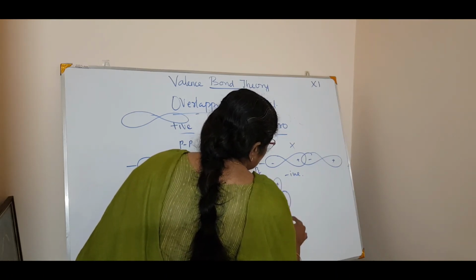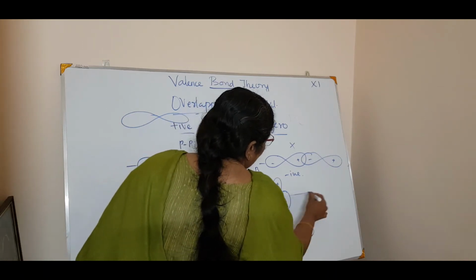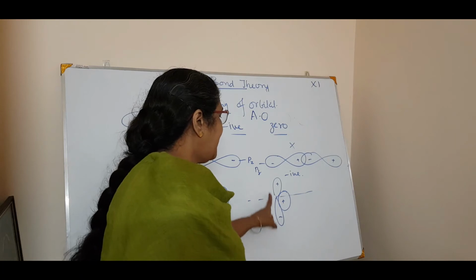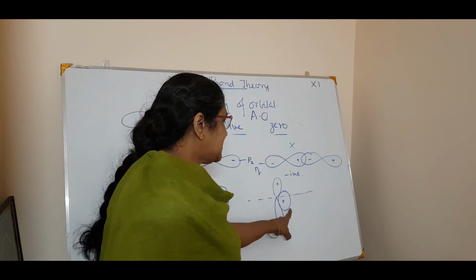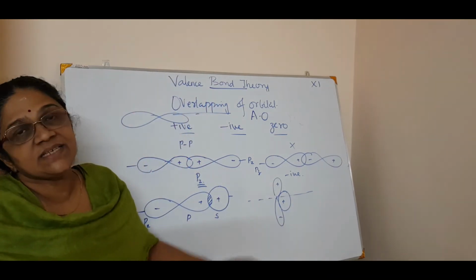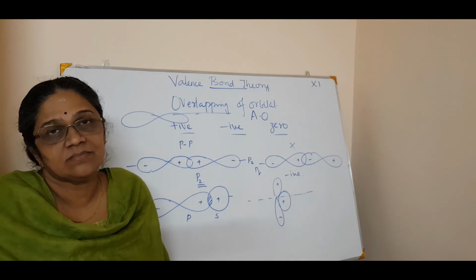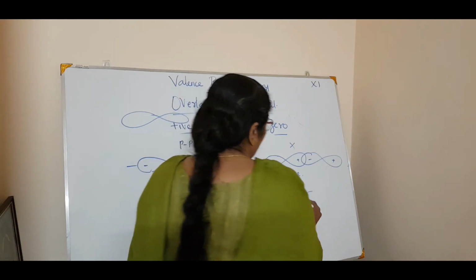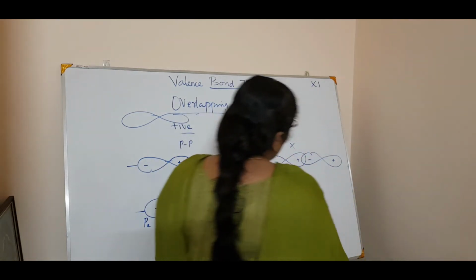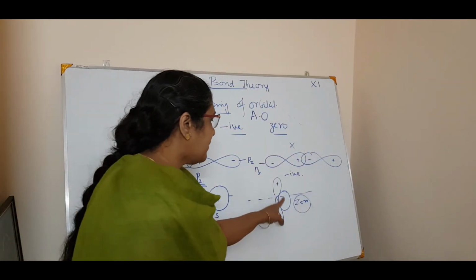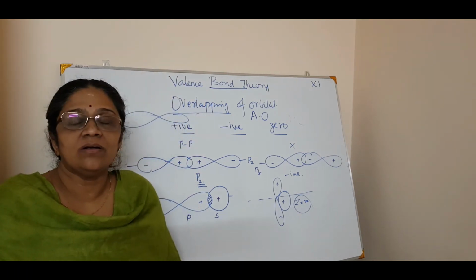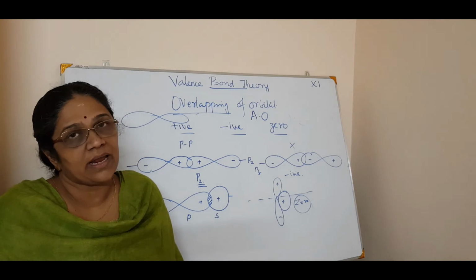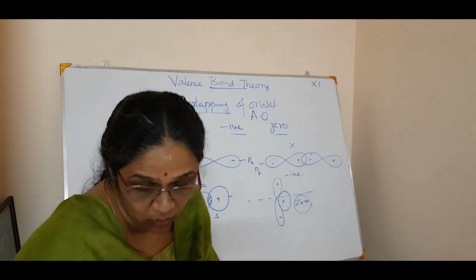Does this type of overlapping happen? See, this is a p orbital. This is an s orbital. Now, does this happen? No, isn't it? So this type of overlap we call zero overlap. You cannot have an overlap like this. Where is the overlapping? It is not there. So that is called a zero overlap. That's an example of a zero overlap.